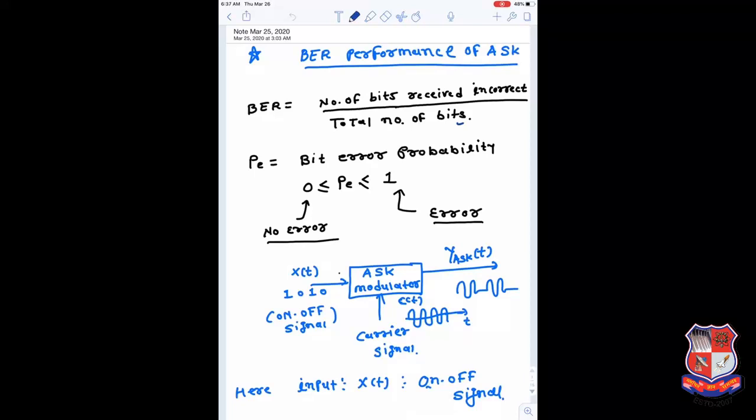The 2 main important parameters that we are going to learn today are the bit error rate and the probability of error. Right? The bit error rate can be measured in terms of the probability of error. Bit error rate defines how many bits are received incorrectly at the receiver side divided by the total number of bits. So if you are transmitting 1000 bits, and out of 1000 bits 1 bit is received incorrectly, the bit error rate is simply 10 raised to minus 3.